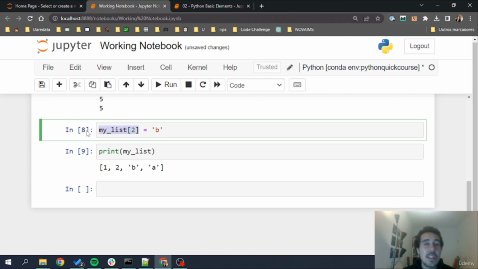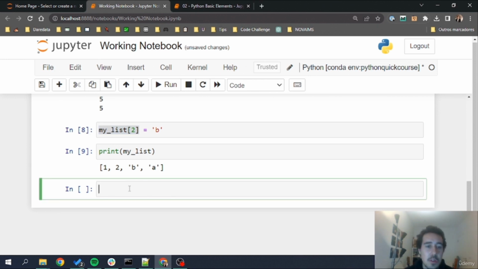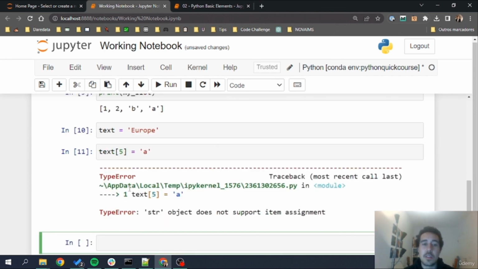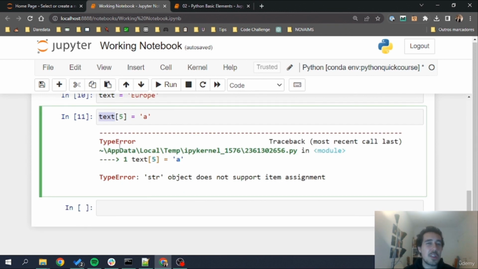That also means that we can call certain methods that are very, very cool. I'll do a parallel here. Instead of continuing to speak about lists, I'm just going to speak about methods that are tied to an object. For example, let me go here and put text is equal to Europe, as we've seen before, where we couldn't do this, remember, right? Because the string object type does not support item assignment. It's immutable. But there are certain things that we can call on top of our strings that I didn't show you. For example, we can call the replace method on this string.